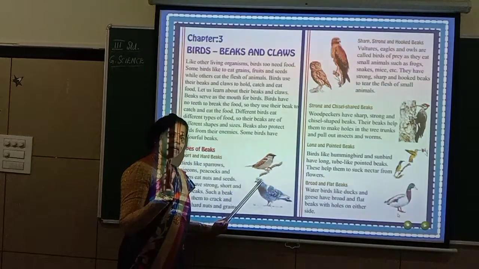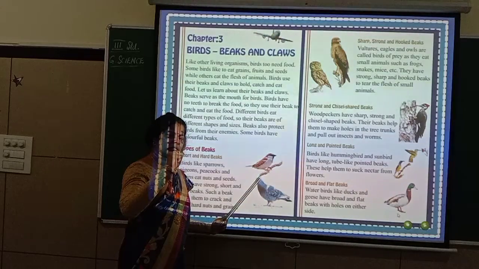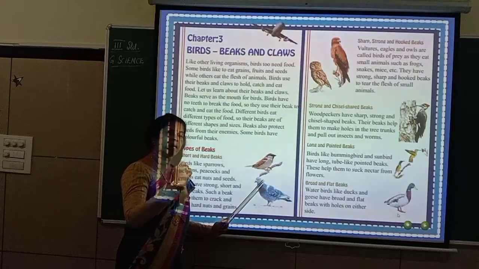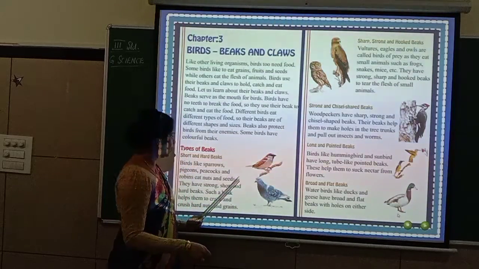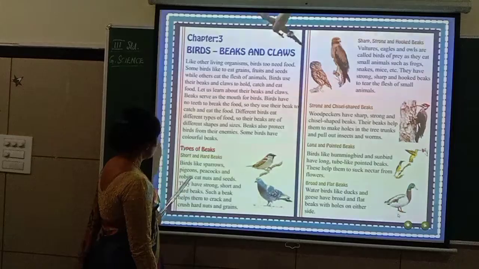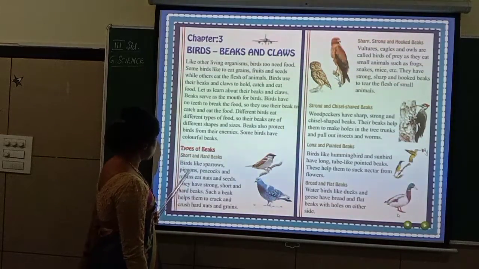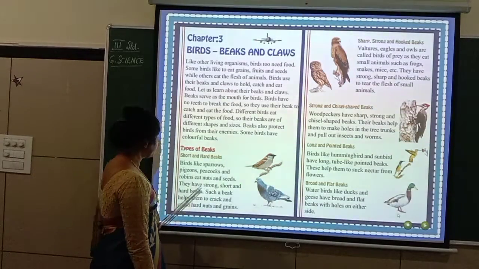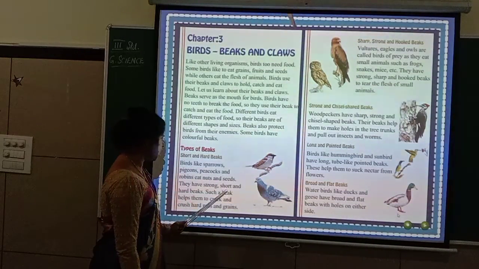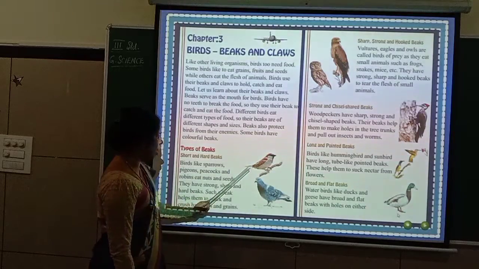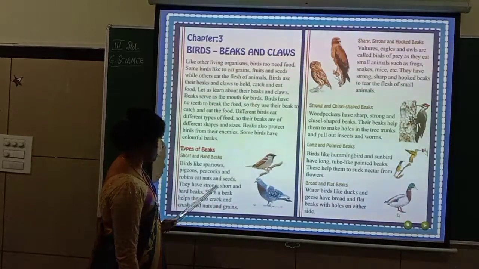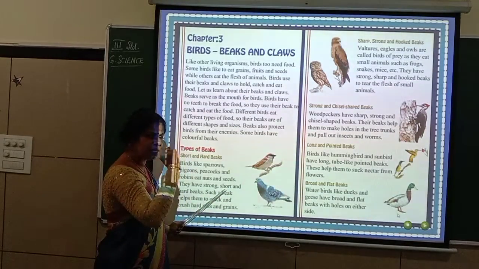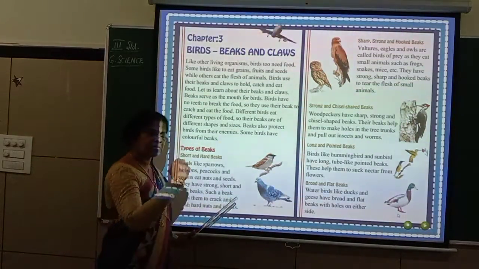Nuts and seeds both are hard, isn't it? So to break that, what is required? They require a very hard beak. The beak also should be harder than the grains they eat. So birds like sparrows, pigeons, peacocks and robins, which eat nuts and seeds, have strong, short and hard beaks. These beaks are very strong, very short, not very long, and very hard.